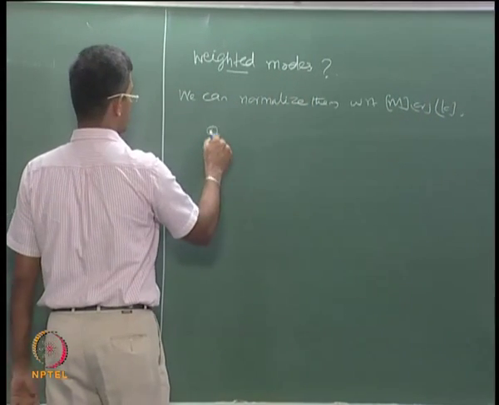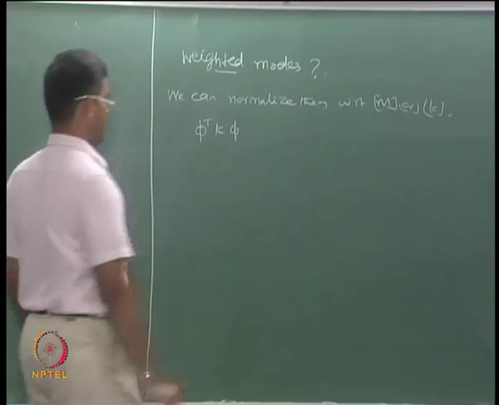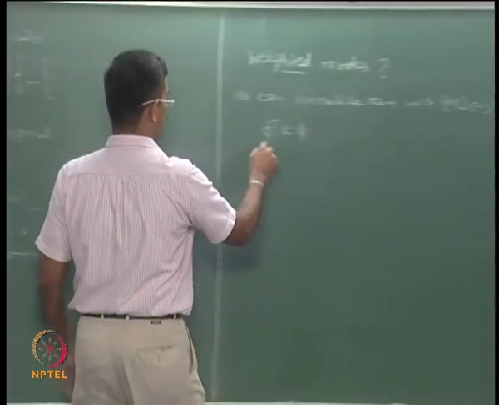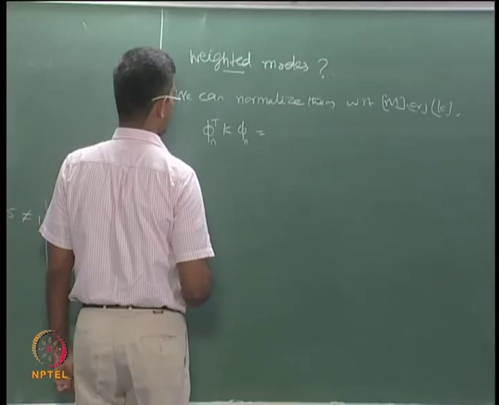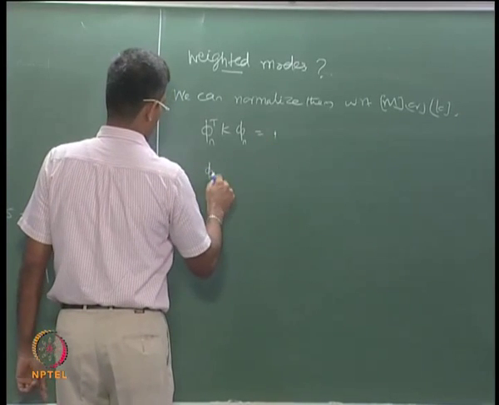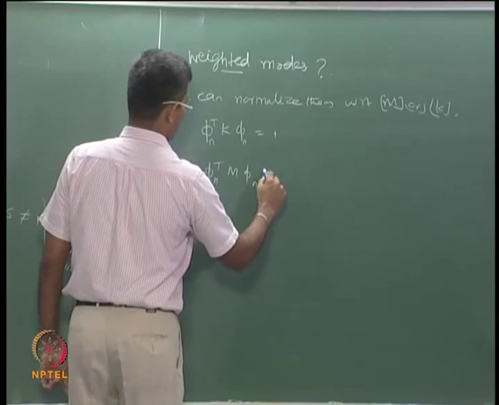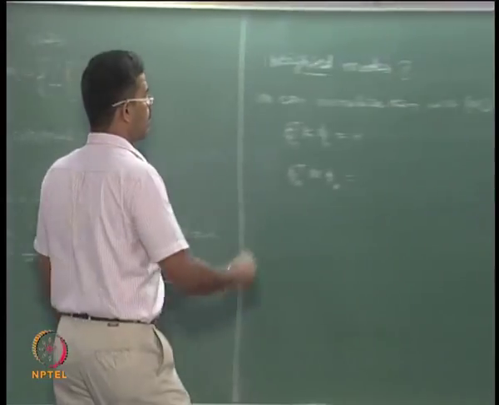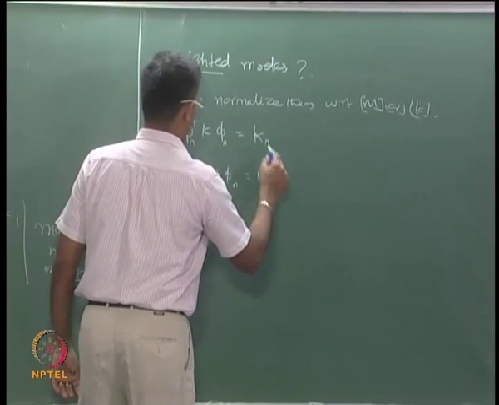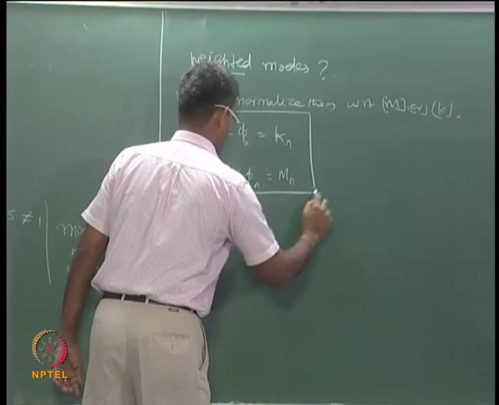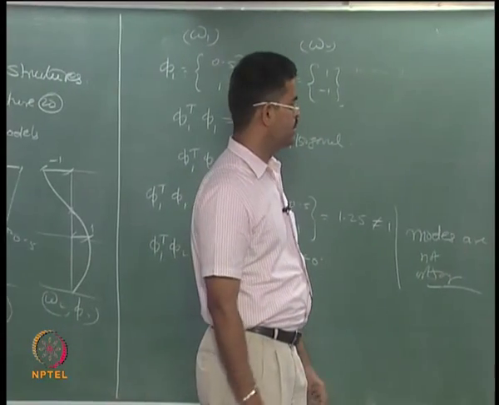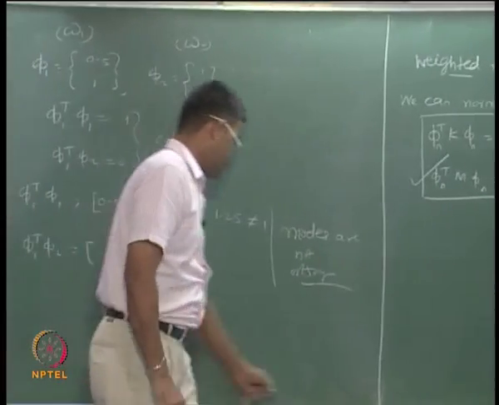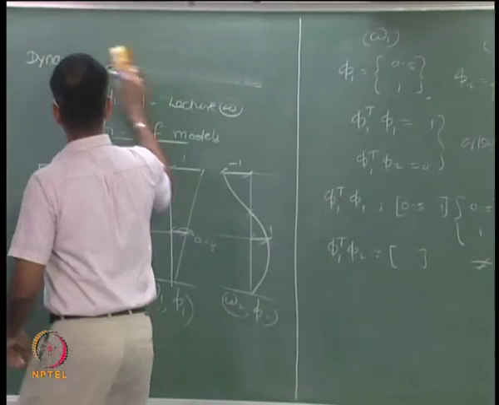Let us say phi transpose k phi of the nth mode should be 1, or phi transpose m phi can be 1, multiplied by k n. So I can use either of these procedures to normalize the modes. We will pick up this example and demonstrate how I can get the weighted modes for it.